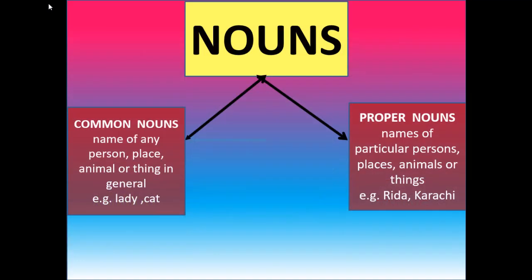Dear students, in previous classes we have learned kinds of nouns. Nouns can be divided into common nouns and proper nouns. A common noun is the name given to all things or persons of one kind. These words speak of any lady or any cat. On the other hand, a proper noun is the name given to a particular person, place or thing. For example, Rida, Karachi.